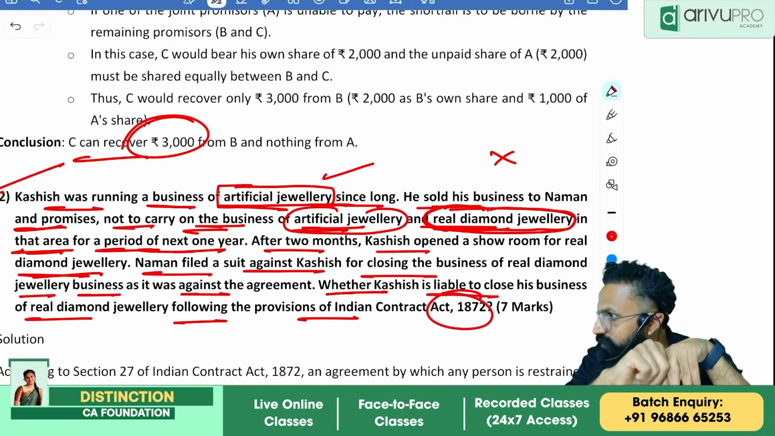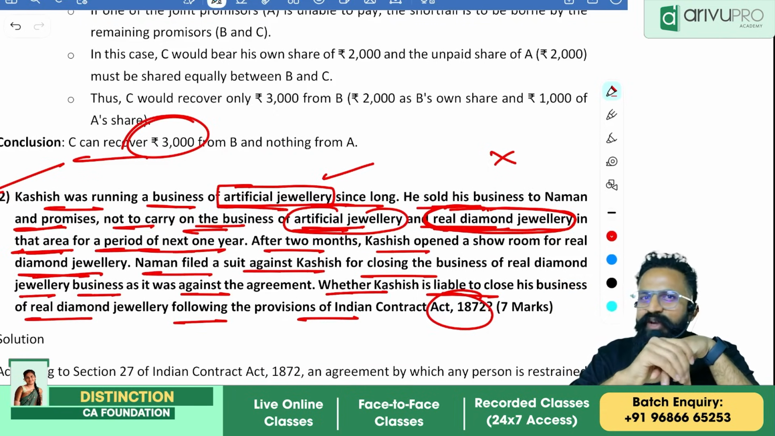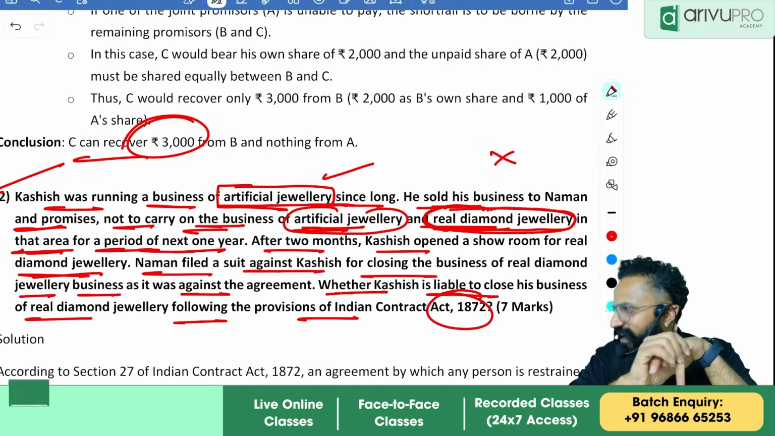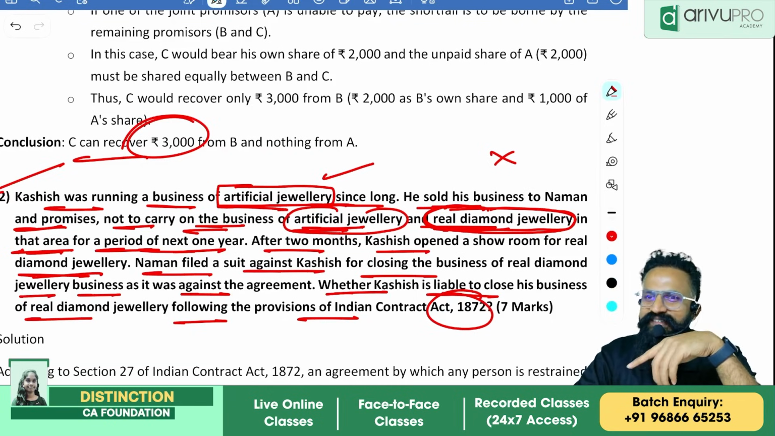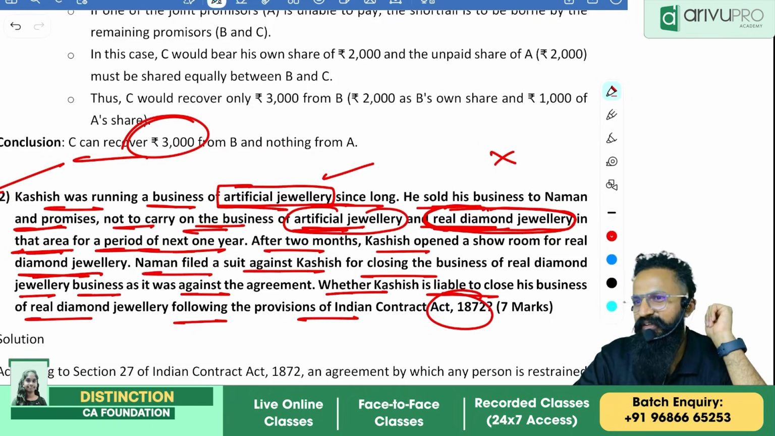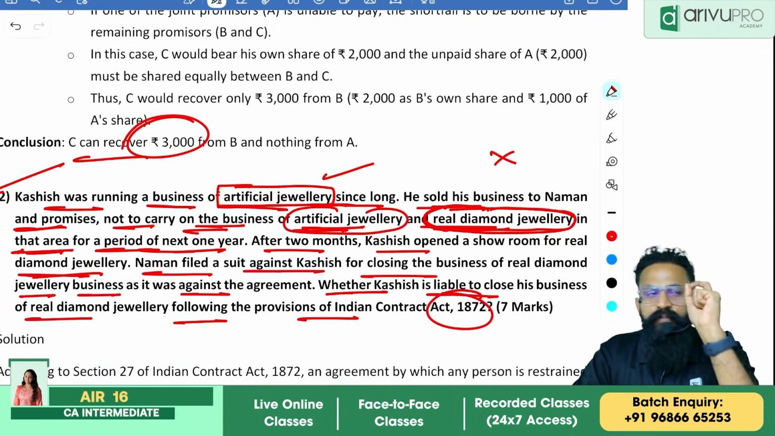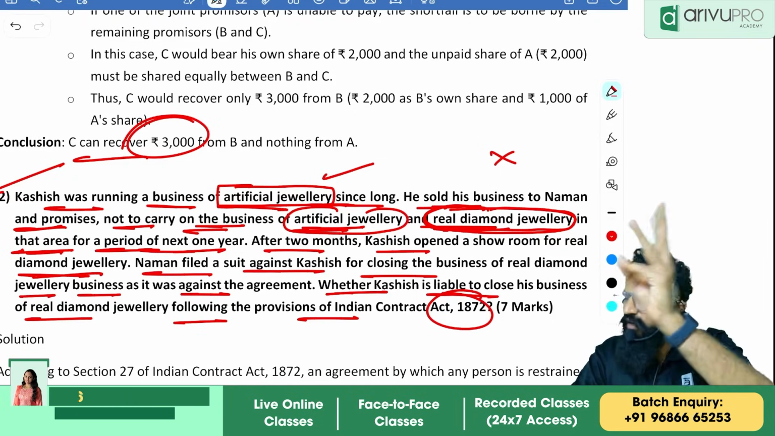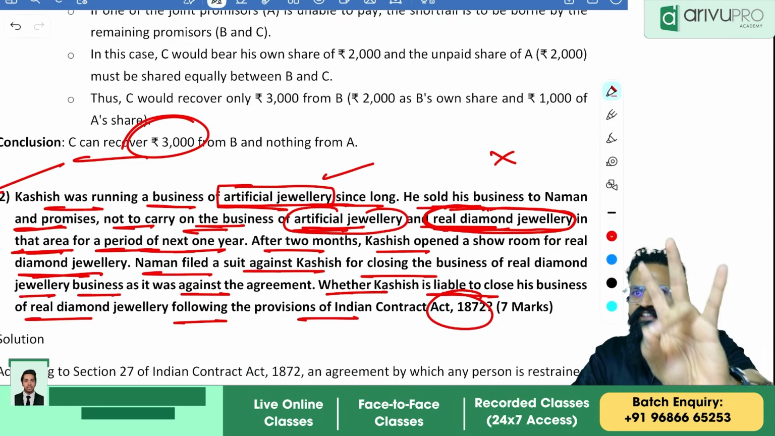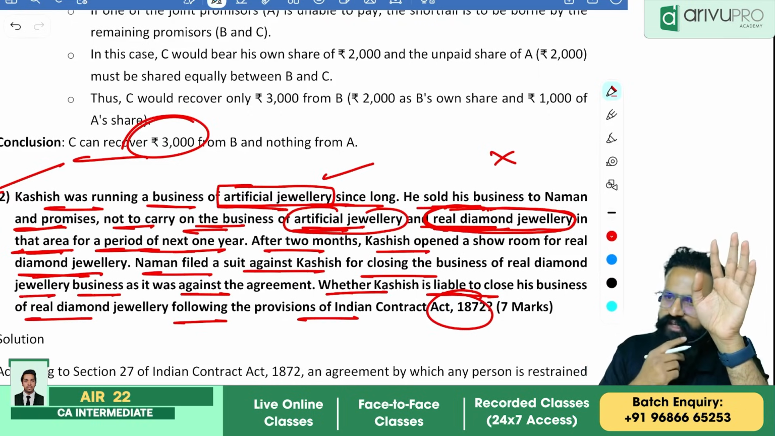You wrote this only? Same thing you wrote? Nitin, I asked 3 times. After knowing that the answer is right, now he is telling, hey. Yes, sir. So because of this, can Naman succeed, people? Answer is no, Naman cannot succeed because it is unreasonable. So the provision, people, is agreement in restraint of trade. It will be valid as long as it is reasonable. Tenure is reasonable here. Area is reasonable here, but not the business. On that ground, Naman cannot sue Kashish.